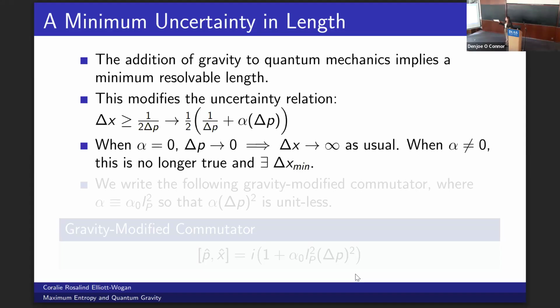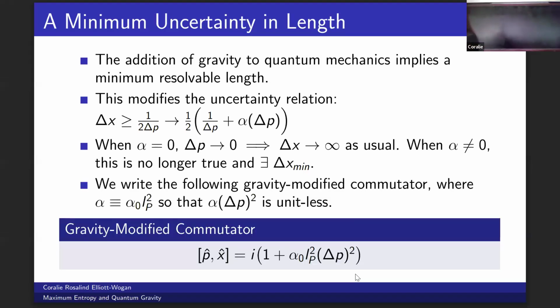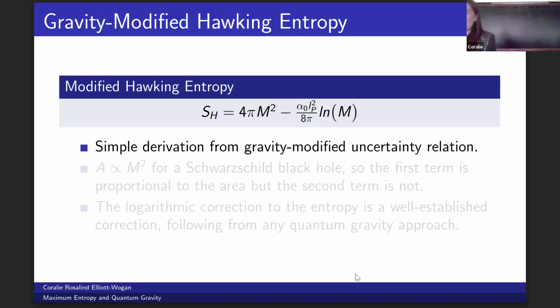So you can see that now if we take the limit where delta p goes to 0, delta x doesn't go to infinity anymore. So we have this minimum length. Just in terms of notation, I'll generally refer to alpha as alpha naught times the Planck length squared, where alpha naught is just dimensionless, and this just means that everything is appropriately unitless. And then this is the gravity modified commutation relation that is implied by the modified uncertainty relation.